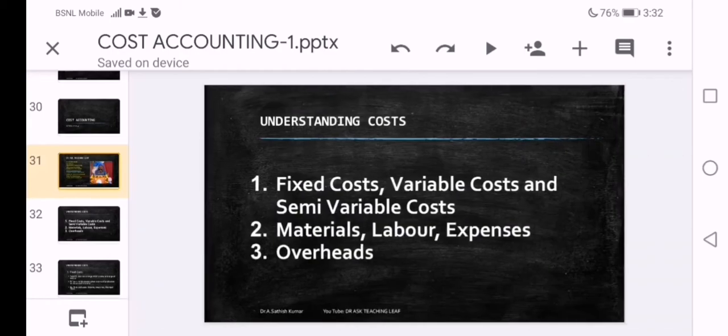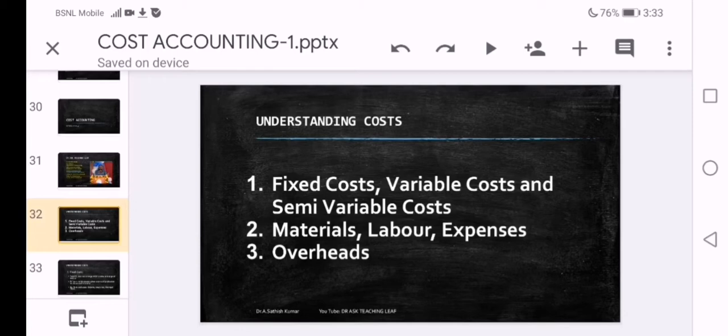In session 3, that is today's session, we are going to cover 3 points under the head of understanding costs. Dear students and learners, understanding the costs is very important to move ahead to learn cost accounting. During this session, 3 important points are covered. Understanding of fixed cost, variable cost and semi-variable costs and their behavior also.